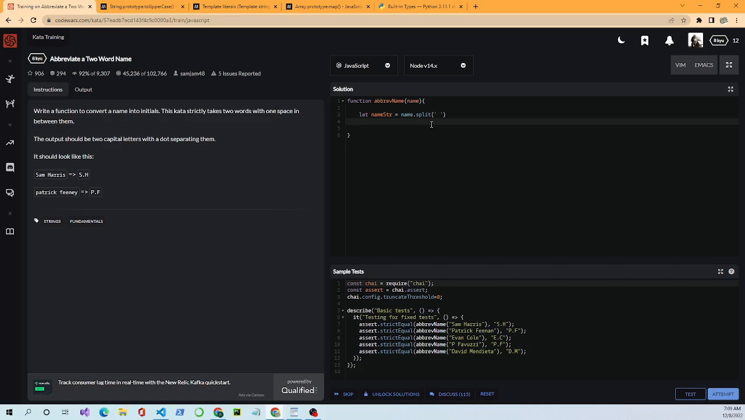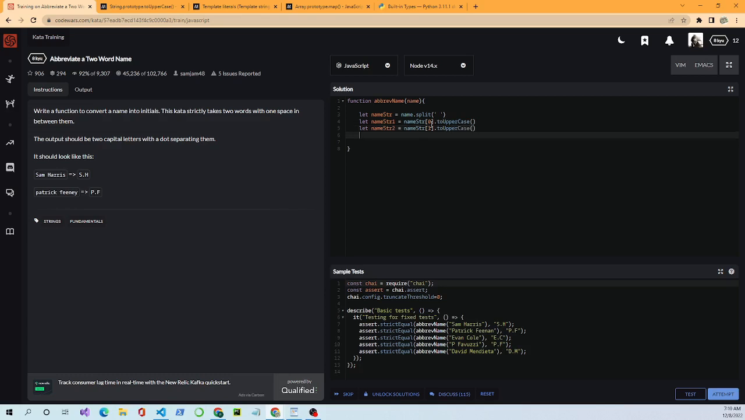Then I will do another variable, let nameStr1 equal nameStr[0].toUpperCase(). I'm going to do the same thing for the next one, and I'll explain it. Let nameStr2 equal nameStr[1].toUpperCase().